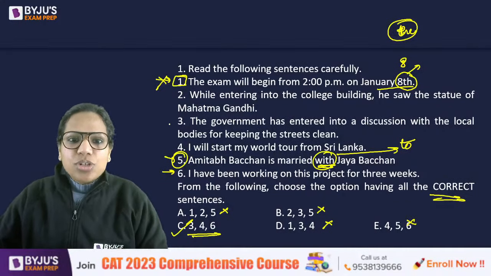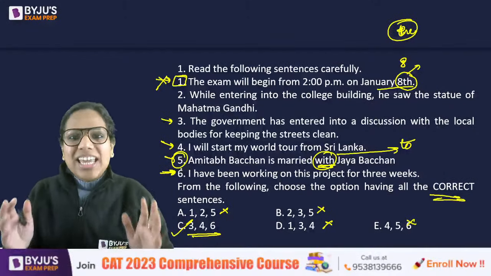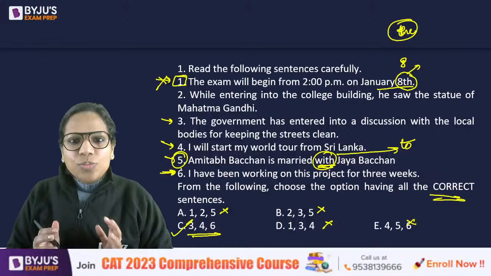It is 3, 4, 6. 3, 4 and 6, they are the ones that are correct. This is the official answer that has been extended. Right? Hope this makes sense to you.